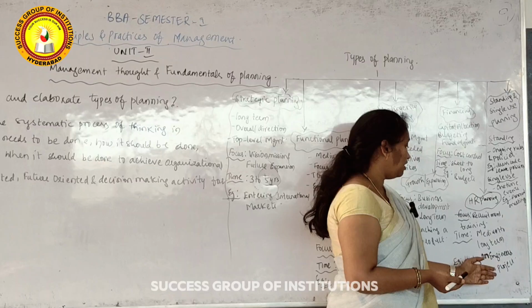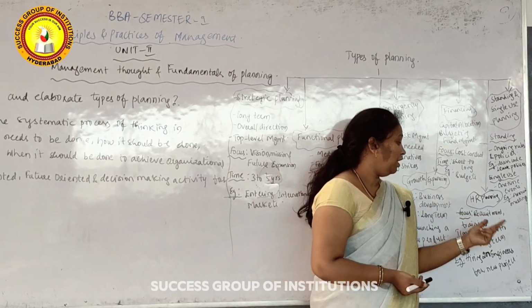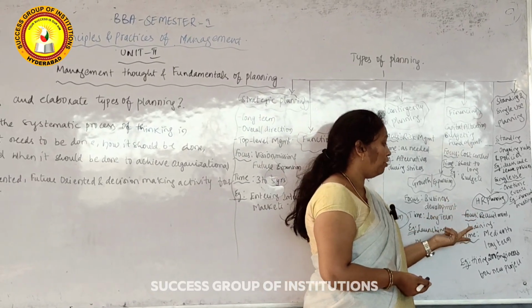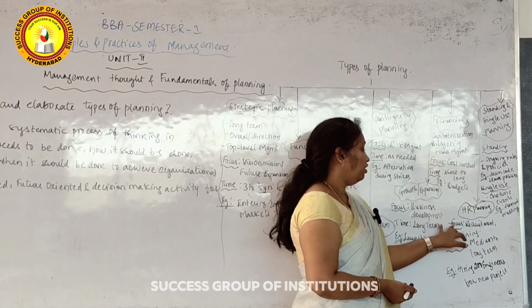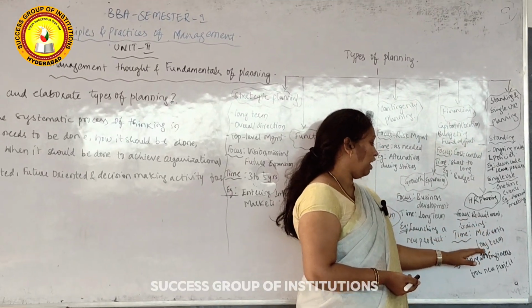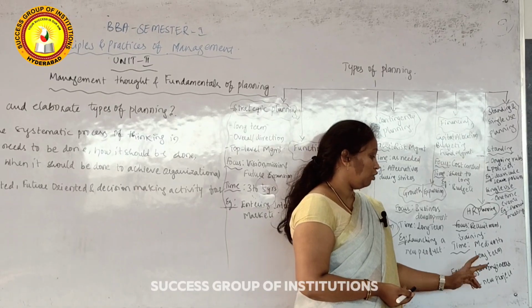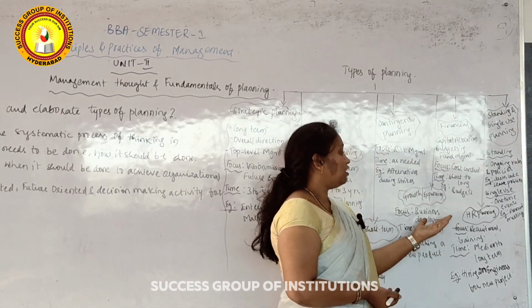Next, HR planning. HR planning is related to human resource planning. It is related to recruitment, training, job satisfaction, job evaluation, etc. The focus is on recruitment and training, and the time period is medium to long term. The next example is hiring 200 software engineers for a new project, which is an example for HR planning.